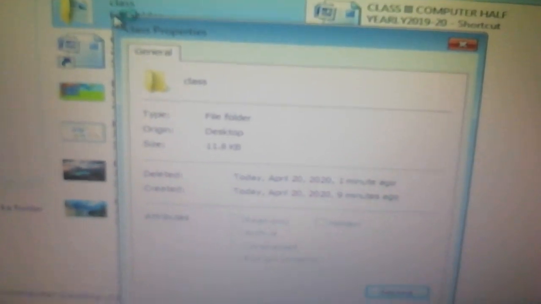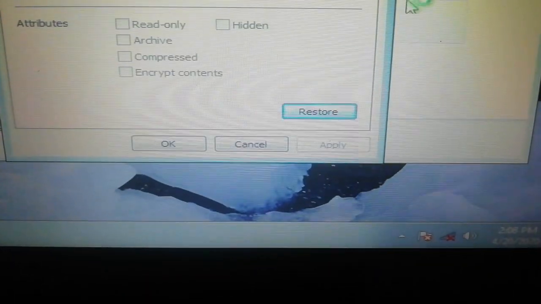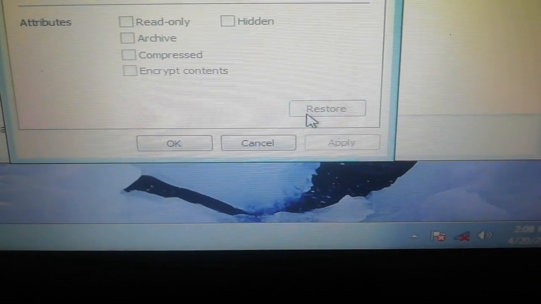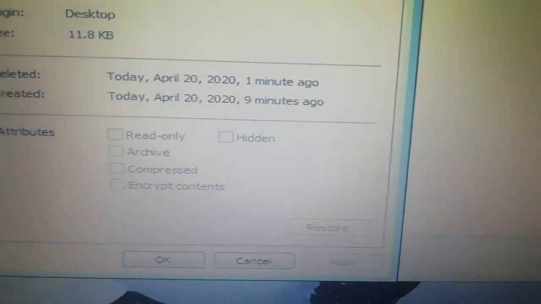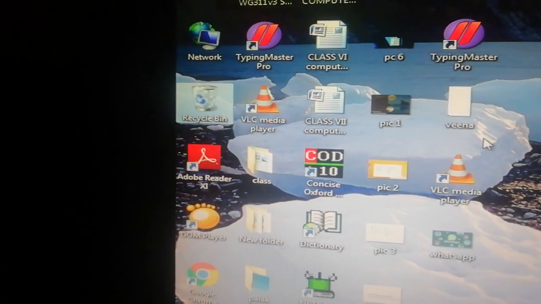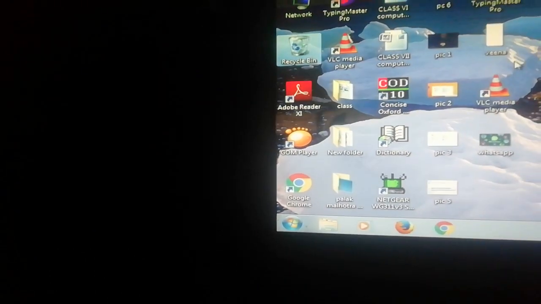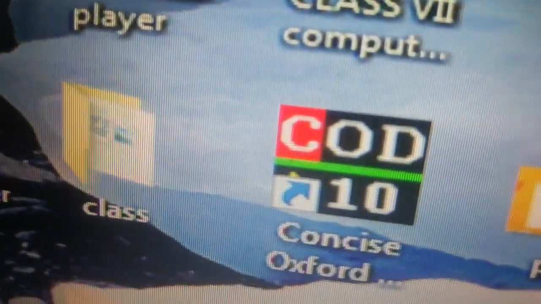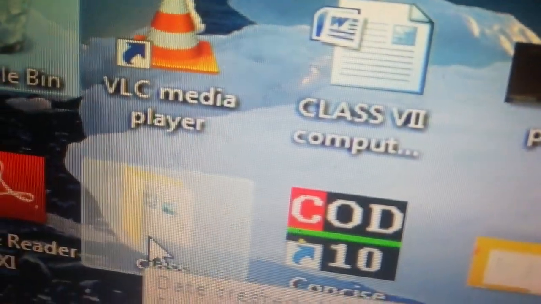If you want to restore it again, there is an option, restore. Okay, restore, and it will come back on the Windows desktop screen. You can see class here, this one.